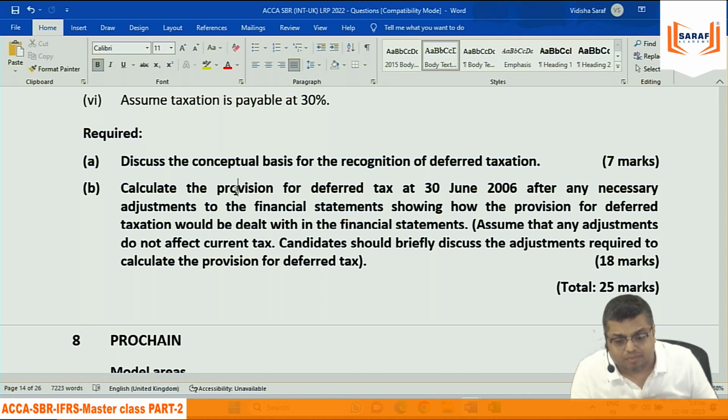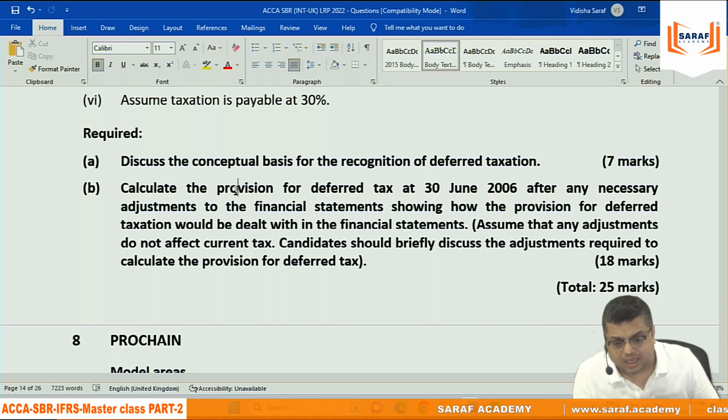It has to be the same jurisdiction; only then can it be set off. So a multinational company has deferred tax asset and liability separately in the books, but a company like Saraf Academy has one single figure: the net amount payable or receivable.